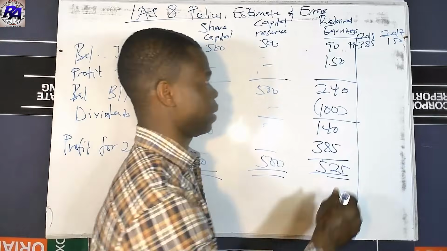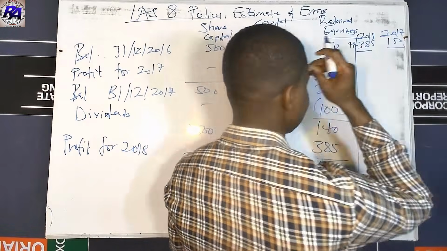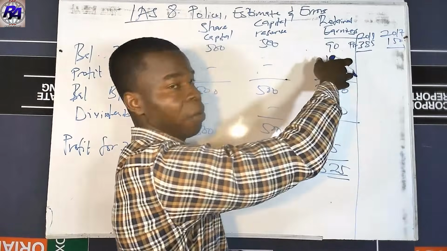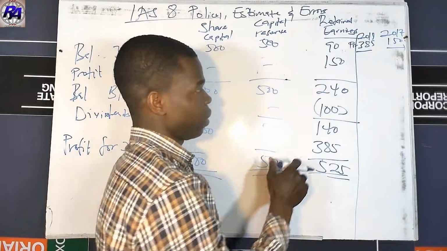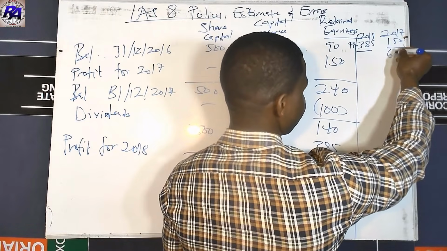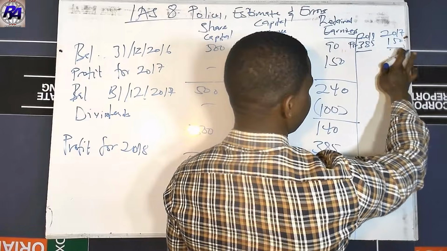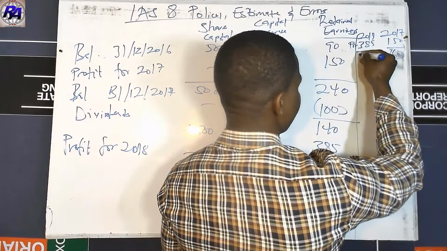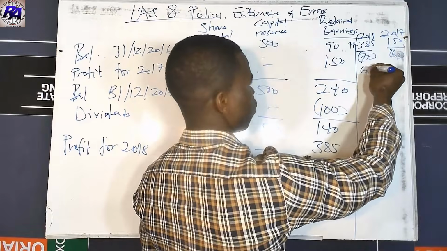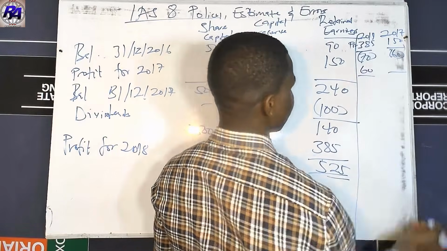So it was closing balances. Like I said earlier on, it has increased our profit because it has reduced the cost of sale. So here in 2017, which was 70, and which was 60, must be less. So you have to less the 60 from this and less the 70 from this one. But remember that this 60 will become an opening over here.